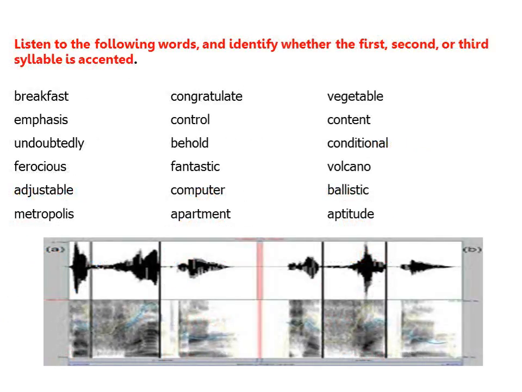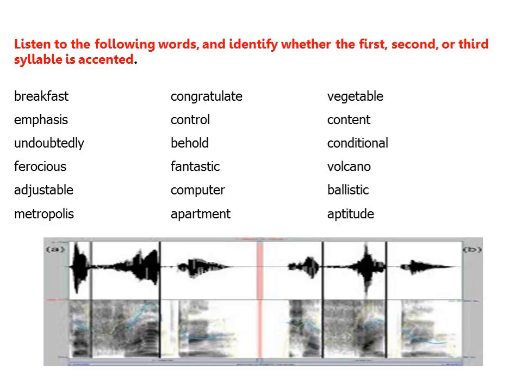Listen to the following words and identify whether the first, second, or third syllable is accented. Breakfast. Here, the first syllable is accented.